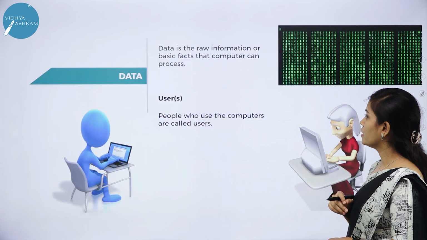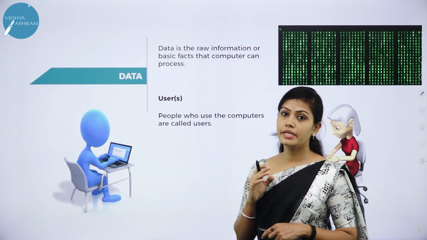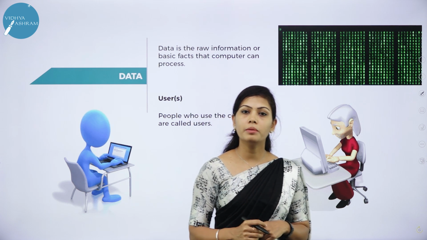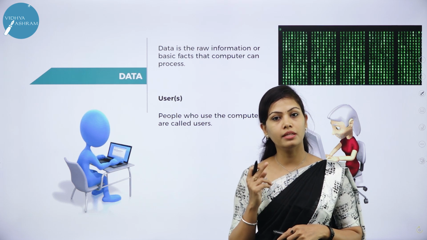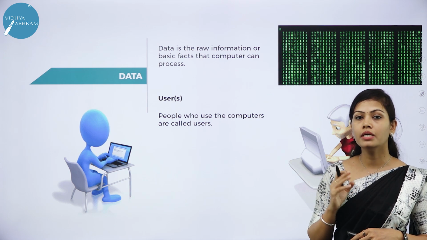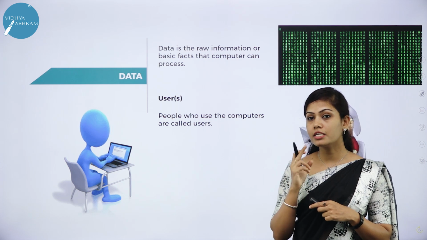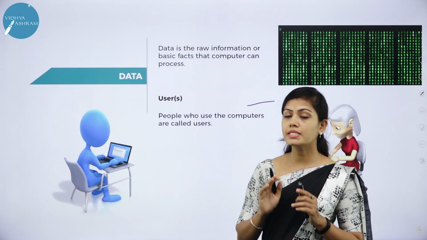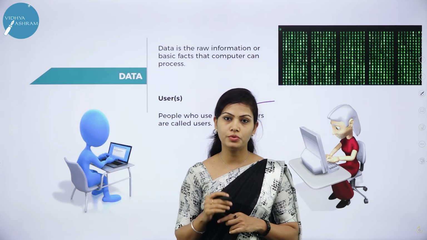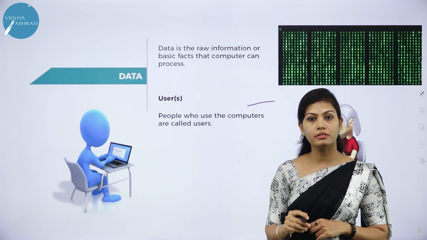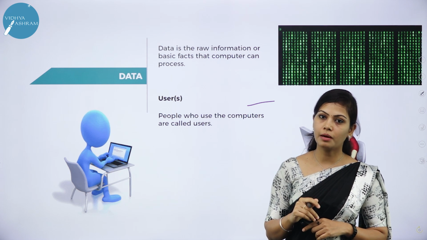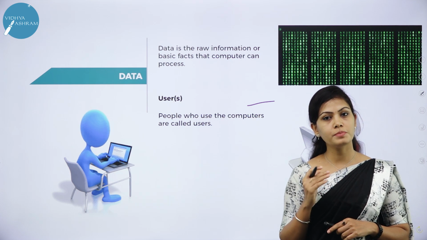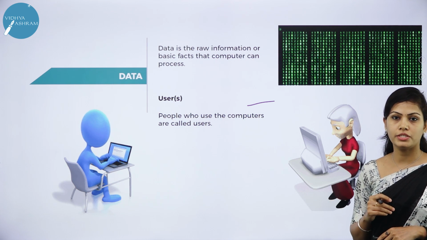And next we have data. The word data refers to raw facts presented in whatever form agreed upon by the users creating and using the data. So data means raw facts. The processed data is known as information. Who are the users? A user is a person who utilizes a computer. Users are also very important. They play an important role for the computers. So, hardware, software, data and users help computer to perform specific operations.